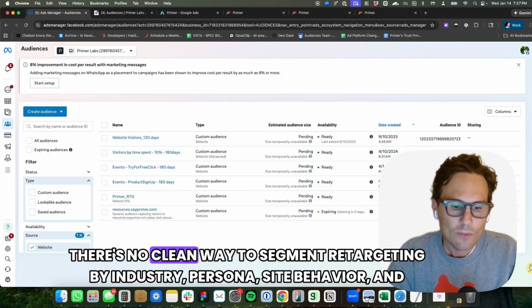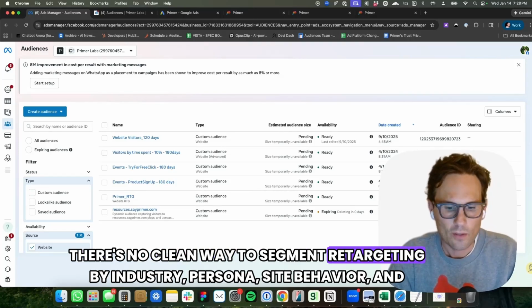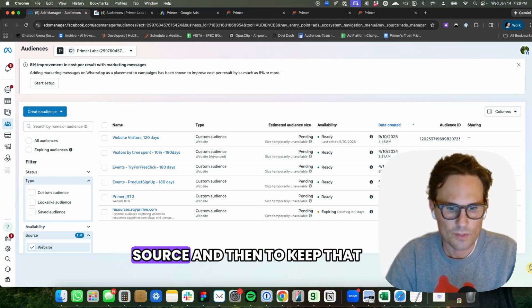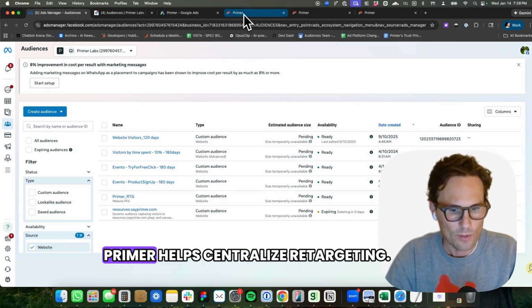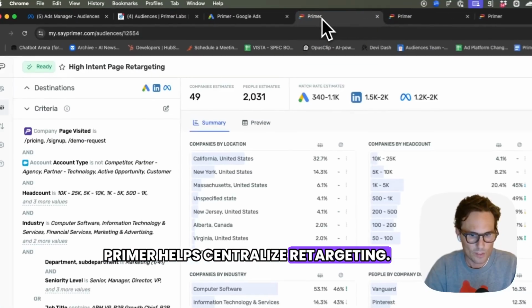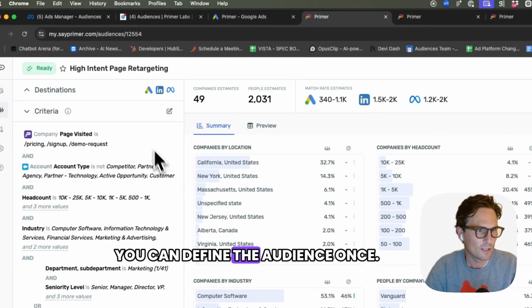There's no clean way to segment retargeting by industry, persona, site behavior, and source, and then to keep that audience identical across channels. Primer helps centralize retargeting. You can define the audience once.